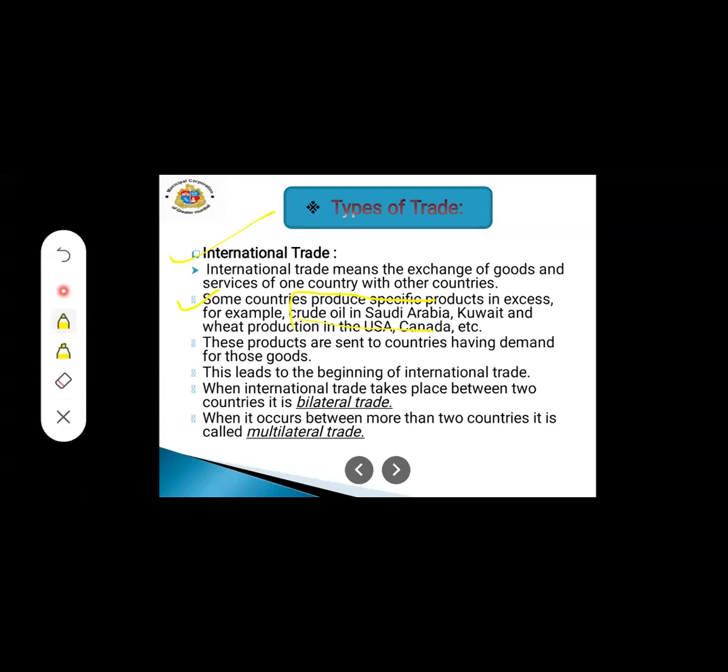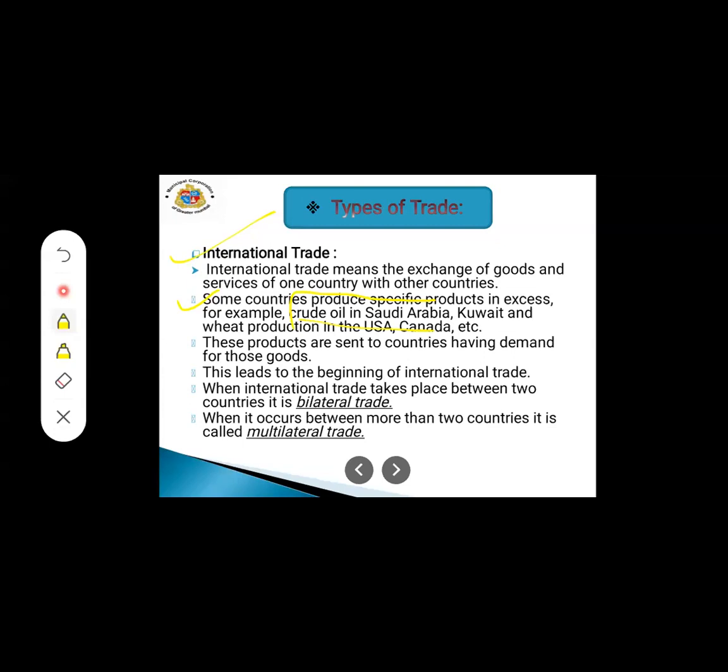So here what they have said, students, is that a specific product in excess, means in a very large amount, which we can get where that product is being produced in that country, is known as international trade. And when that product is there in excess, the country which is lacking that product will demand it, and it will go for trading, buying and selling. The trading procedure will go on.